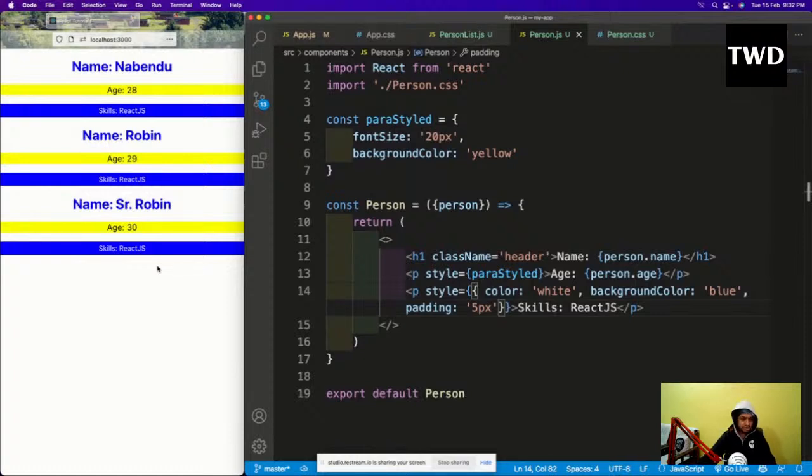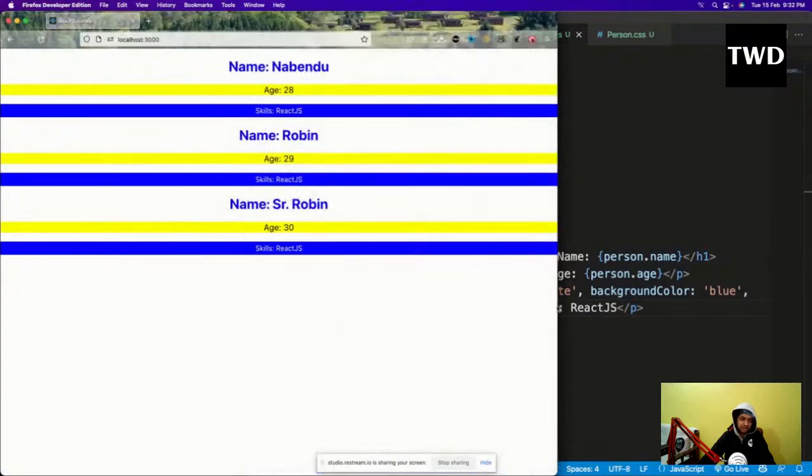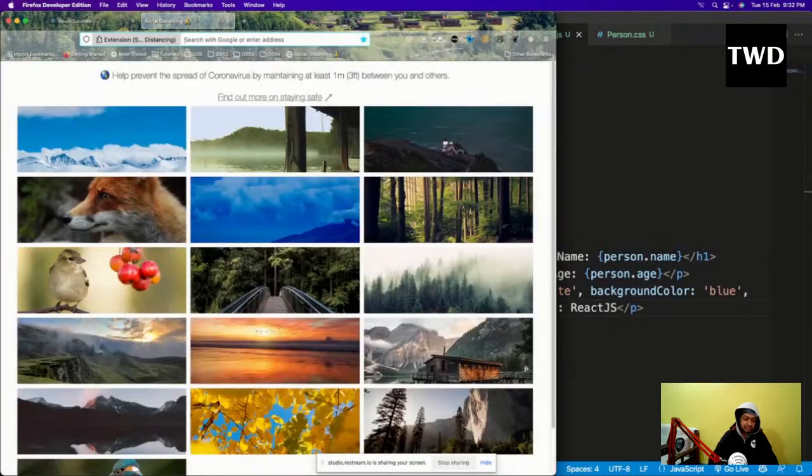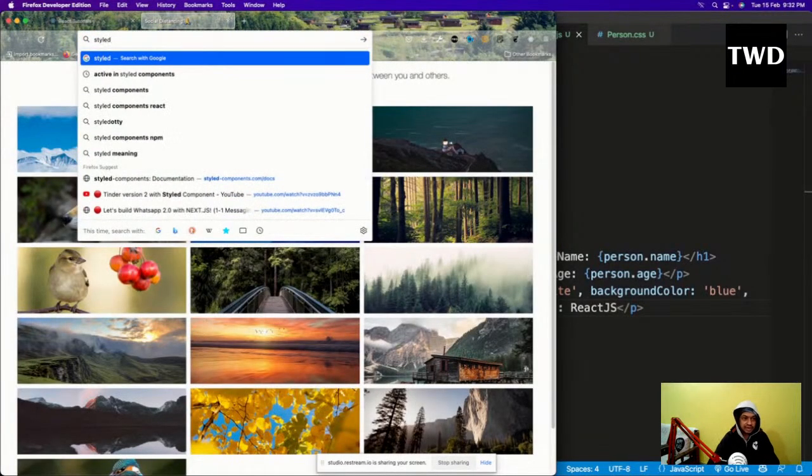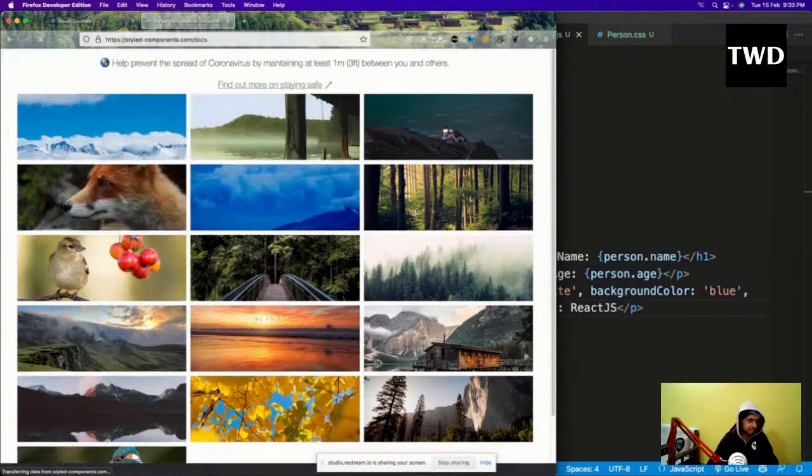So these are all the cases where we do this. But in React, we have something known as styled-components. I use it a lot in projects. So what is this styled-components? Let us quickly use that, and we'll see it today.